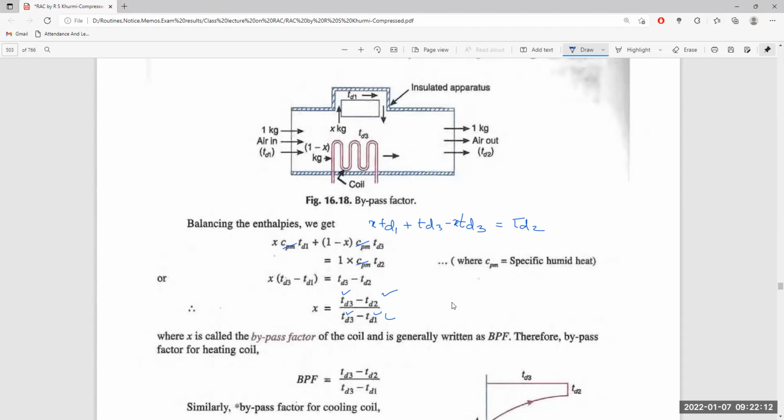So temperature of cooling coil minus temperature of air at outlet, divided by temperature of the cooling coil minus temperature of air at inlet.